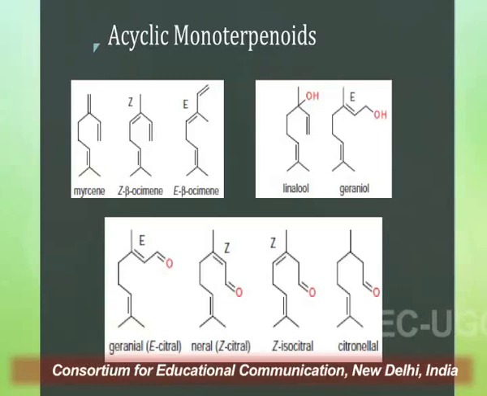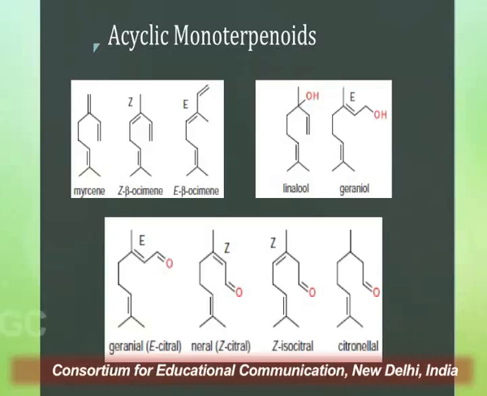Now, discussing monoterpenoid iridoids will be beyond the scope of this lecture, but briefly I'll tell you that these iridoids are important bitter compounds, like amarogentin and gentiopicrin. These are the seco-iridoid compounds which occur in the glycosidic form and they are highly bitter in nature. So now coming on to the acyclic monoterpenoids.